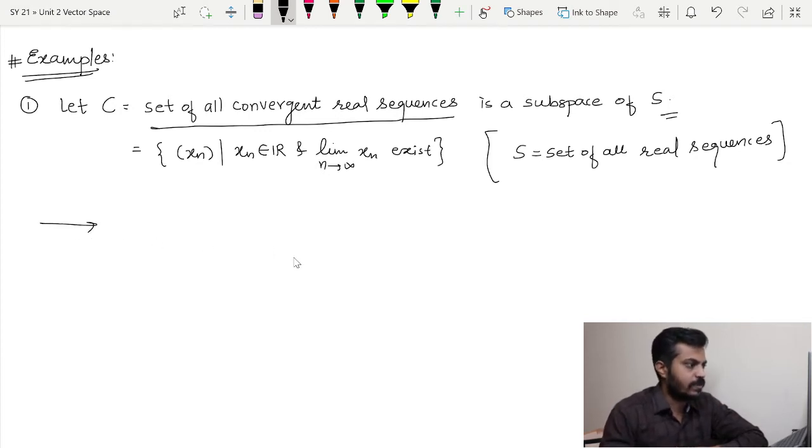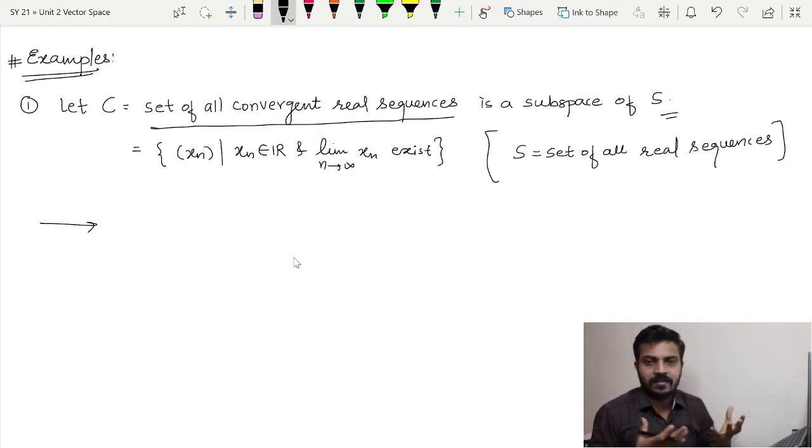a subspace of S. Now in order to prove C is a subspace of S, it is clear that C is a subset of S, no issues with that, because C is a collection of convergent sequences and S is simply the collection of sequences. So naturally every convergent sequence is a sequence, no? So thus there is nothing to prove here. One can clearly say that C is a subset of S.